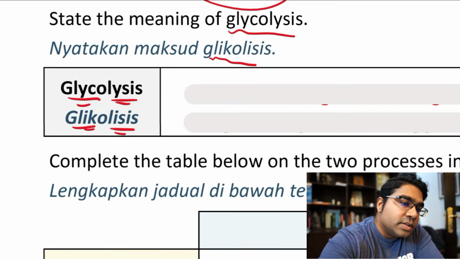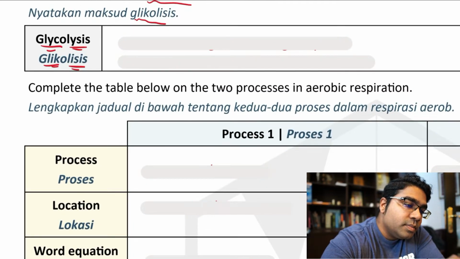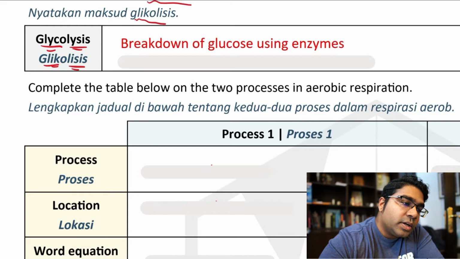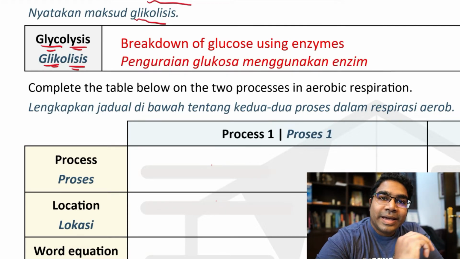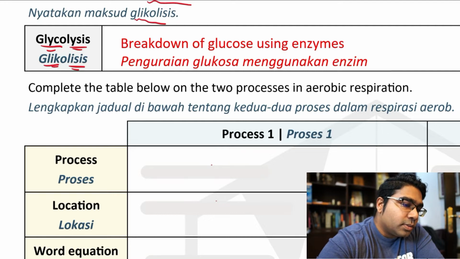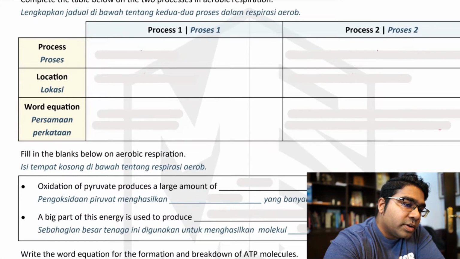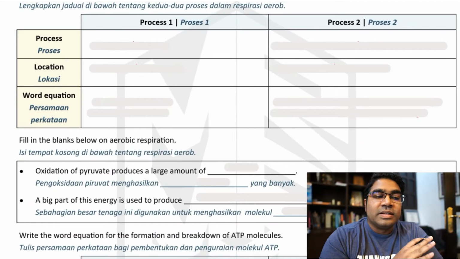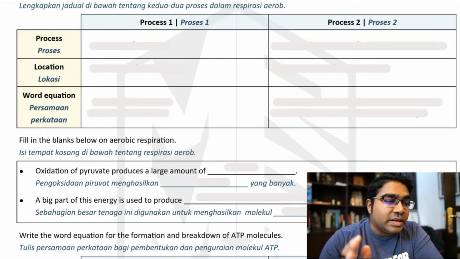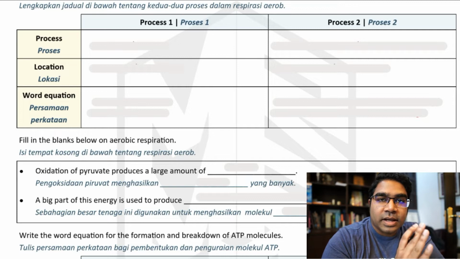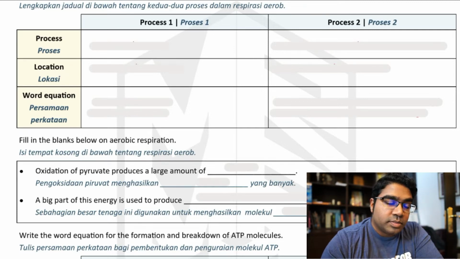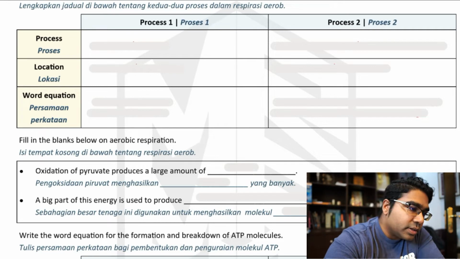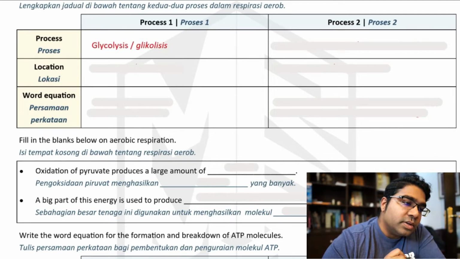So, glycolysis is defined as, definisi glycolysis, breakdown of glucose using enzymes. Penguraian glukosa menggunakan enzim. And so, aerobic respiration is broken down into two processes. This is the simplified version. Please remember this. Ini adalah yang ringkas sahaja. Respirasi aerob terbahagi kepada dua proses. Proses yang pertama, seperti yang kita sudah tahu, first process is glycolysis.